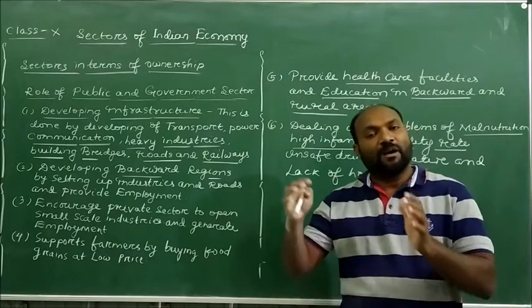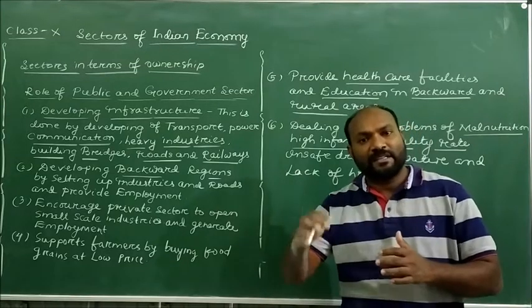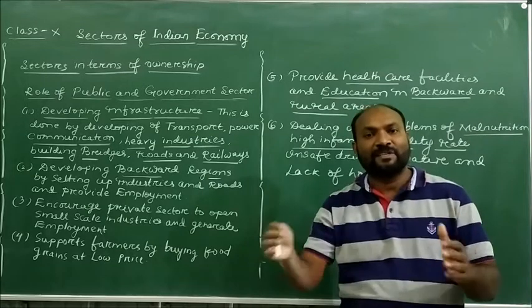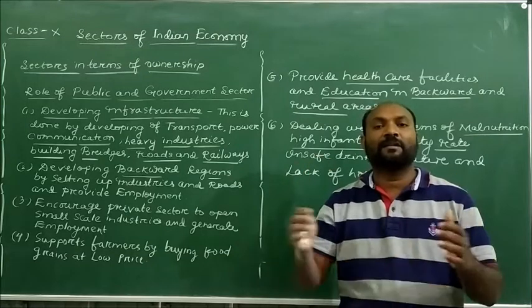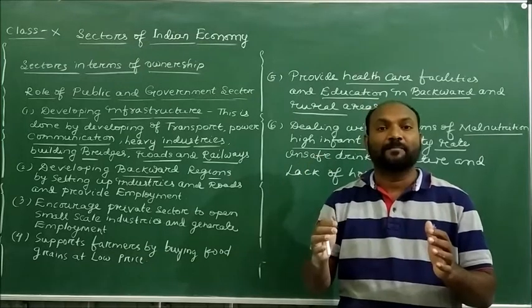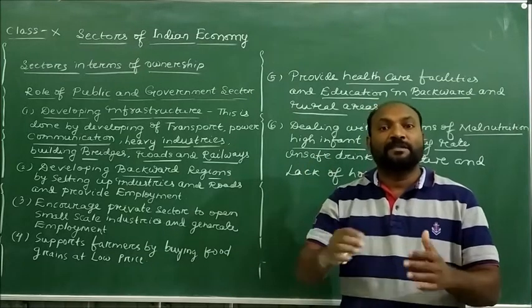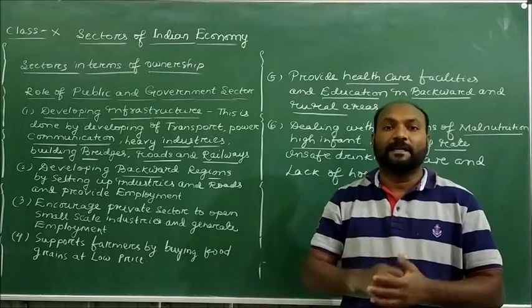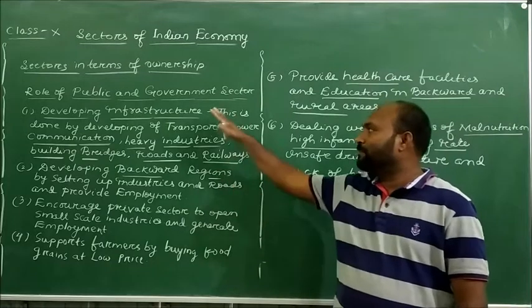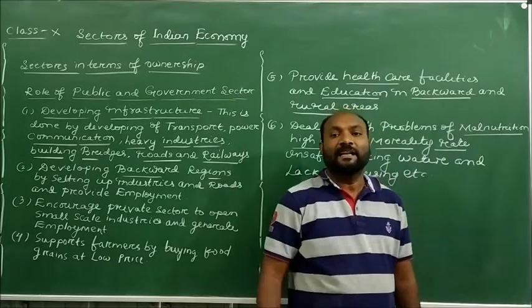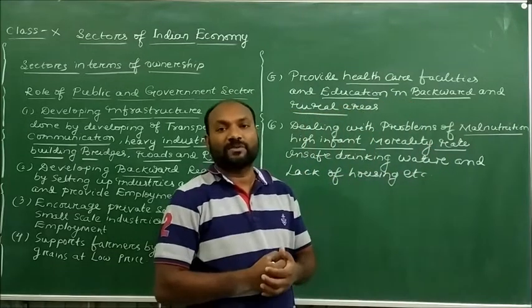So here the government is always encouraging farmers to be engaged in different kinds of cultivation, multiple cultivations, so that the farmers will be developed and improved in society. So dear students, we see that the public sector has a very leading role in society.